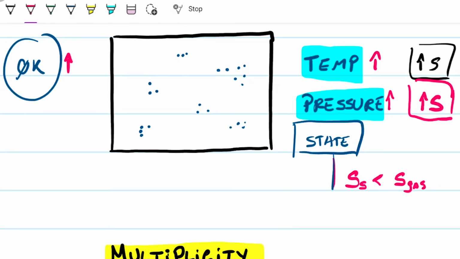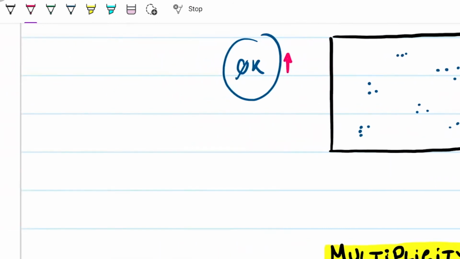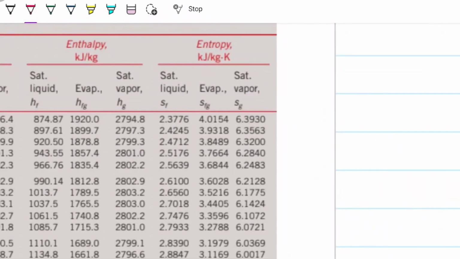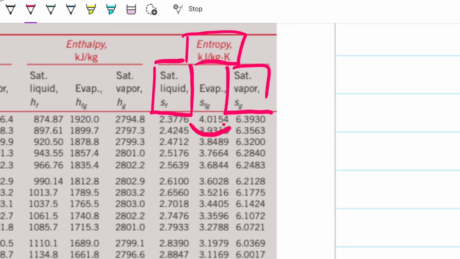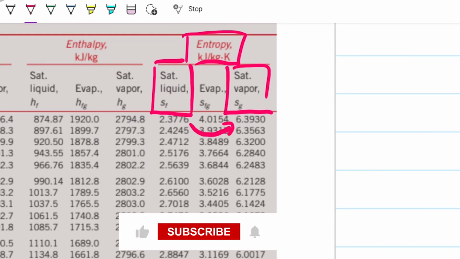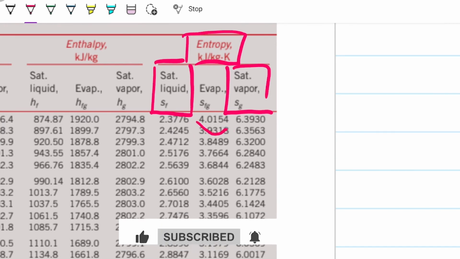Okay, so again, very simple and straightforward, just these three ideas of how the entropy should change with temperature, pressure, and the state. And we can actually verify this. If we go into property tables, we can check entropy here, and we can see, for instance, this is a saturated liquid. So we're going from liquid to vapor. What's happening with the entropy? It's increasing, right? I have more states in which the molecules can arrange themselves in a vapor than I have in a liquid, precisely because of what we just talked about.